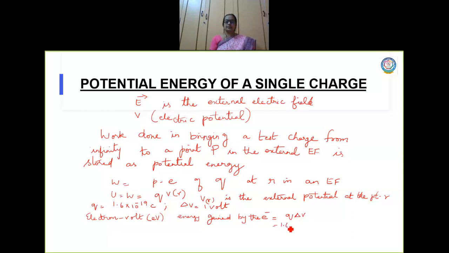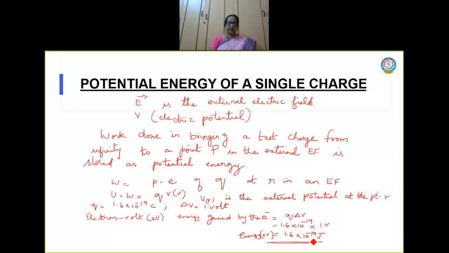Q is of course 1.6 into 10 power minus 19, and it is accelerated by 1 volt. So what is the value now? 1.6 into 10 power minus 19 joules. So you have this value.